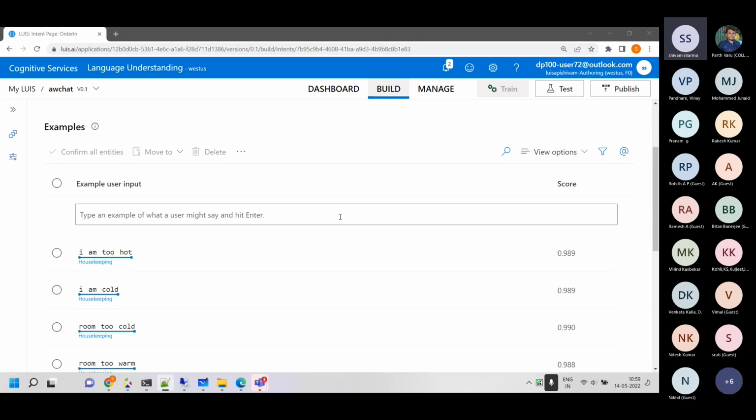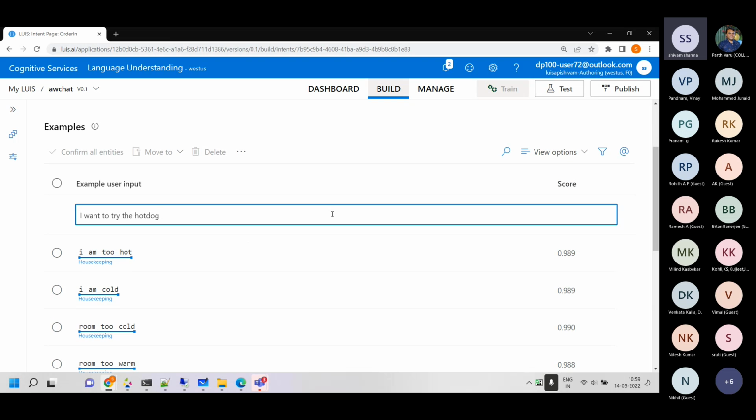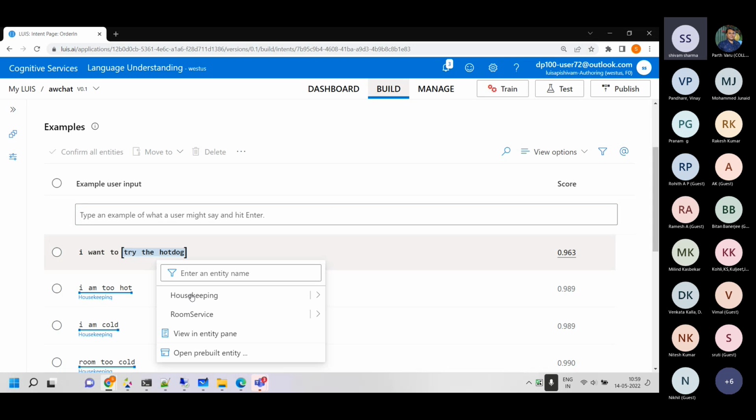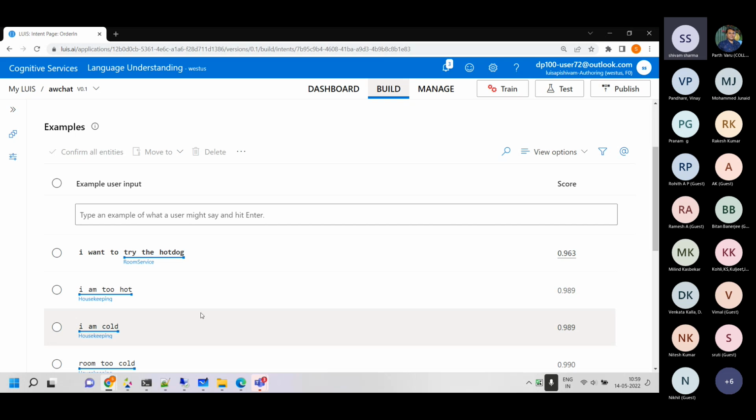So how do you add it? Let's say somebody types, I want to try the hot dog. It got added. Now you have to specify whether it's part of room service or housekeeping. We want to try the hot dog, so it's room service.